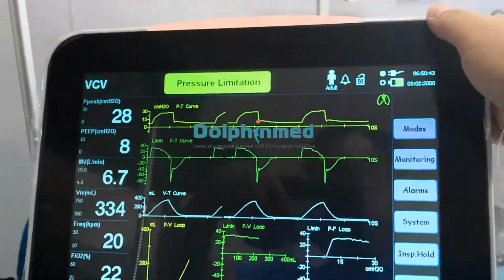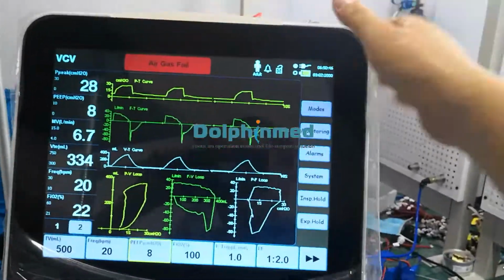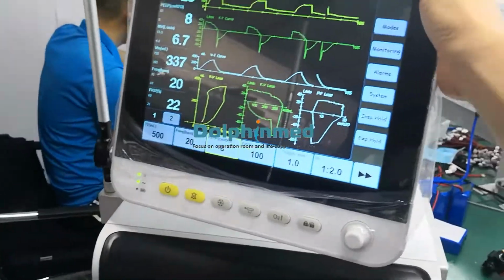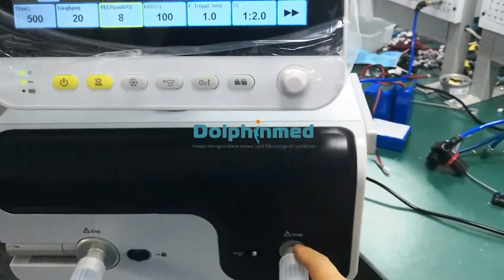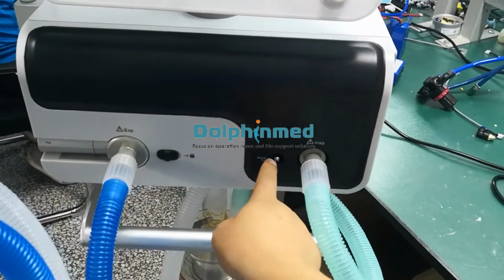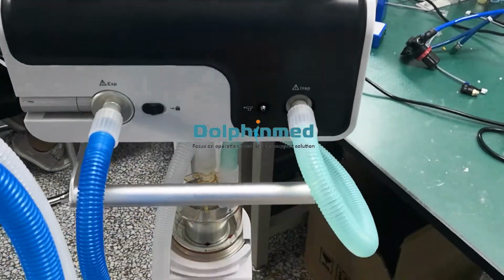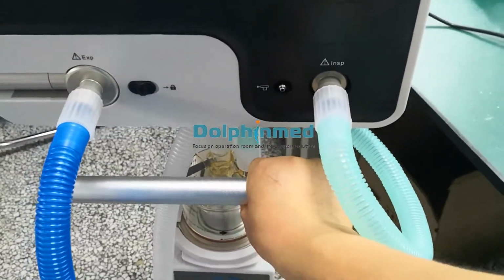You see this screen. You can remove it freely. This is the expiration port, this is the expiration port with lock. Nebulizer connector. Here is the hand wheel, so you can remove the trolley very easily.